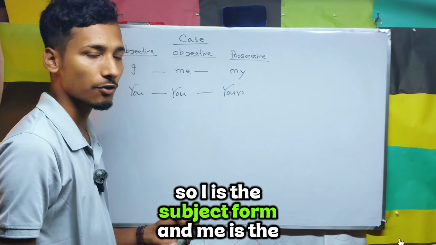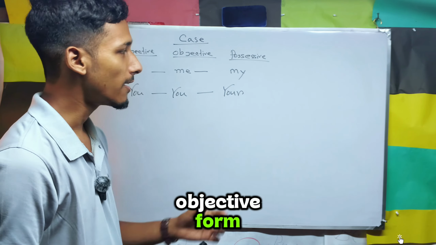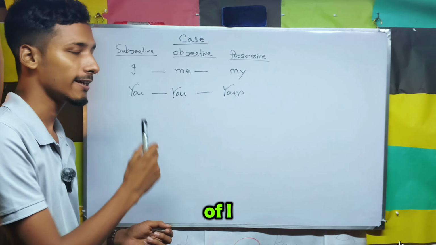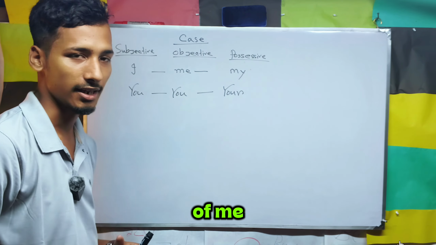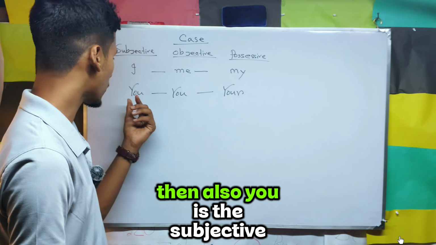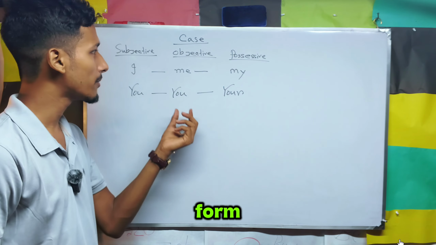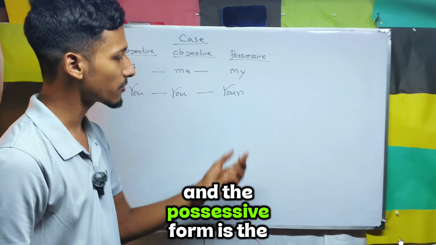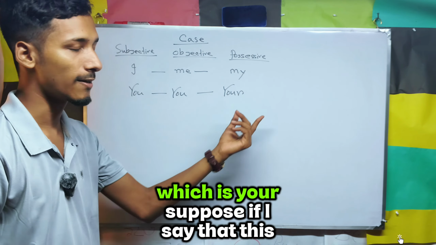So I is the subject form, me is the objective form, and my is the possessive form. Maybe you know the meaning of I, but you don't know the meaning of me, and you don't know the use of mine, right? Then also, you is the subjective form and the objective form is the same as the subject, and the possessive form is different, which is your.